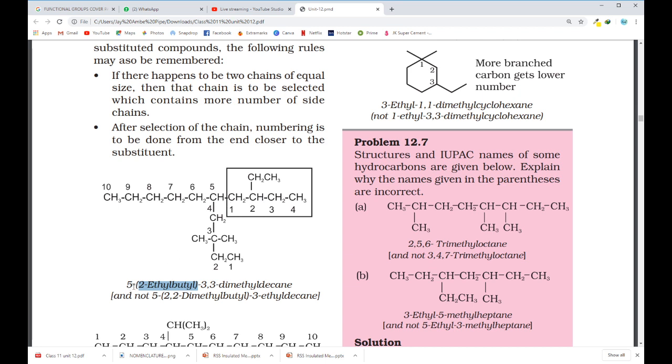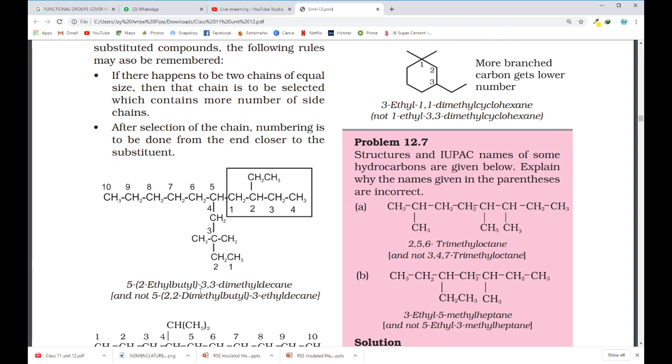Fifth carbon. So 5 dash 2-ethyl butyl dash 3,3 dimethyl, and as per rule ethyl comes first and then methyl, as we are not considering it in the fundamental chain, so methyl comes afterwards. So 5 dash (2-ethylbutyl) dash 3,3 dash dimethyldecane.